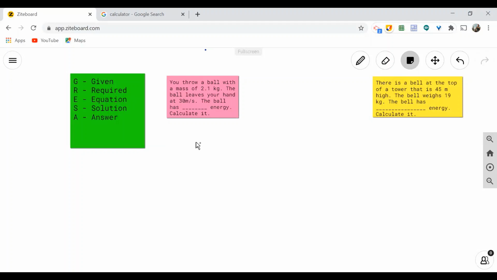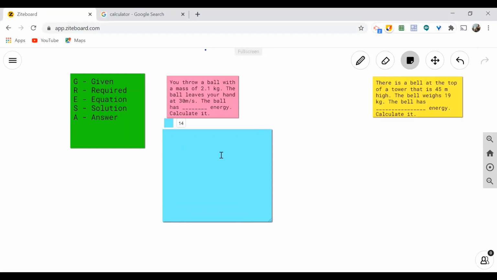Calculate it. The very first thing that we need to do is to analyze the problem. Thinking of that you are holding a ball. Meron kang daladalang bola na may bigat na 2.1 and you throw it sa bilis na 30 meters per second. Meaning, from being stored in your hands, there is a potential energy. You release it by applying a force. Therefore, the ball moves. And the ball has kinetic energy right now. So the thing that we're going to calculate is our kinetic energy.